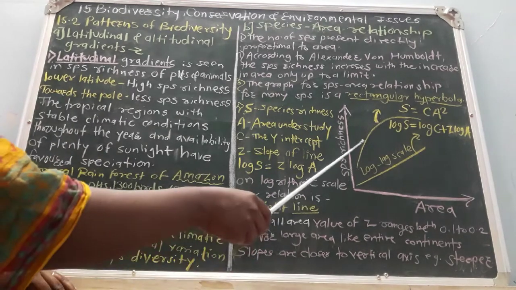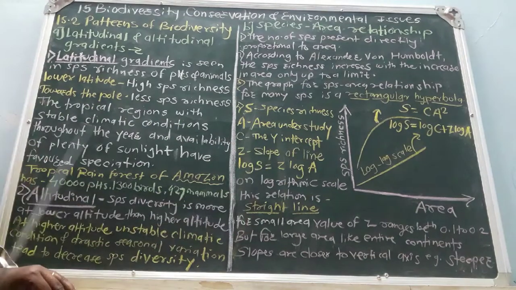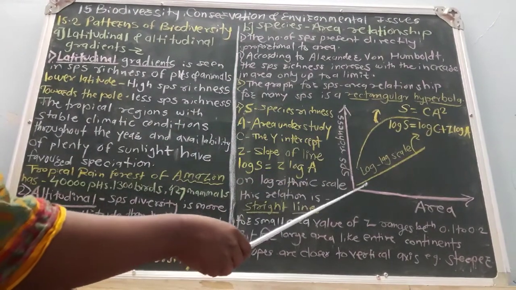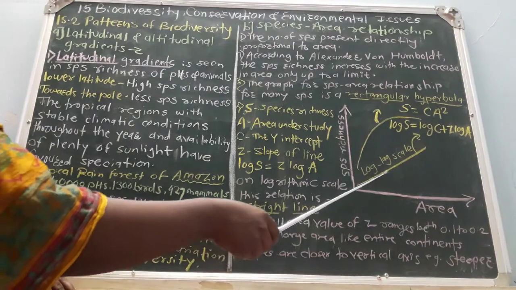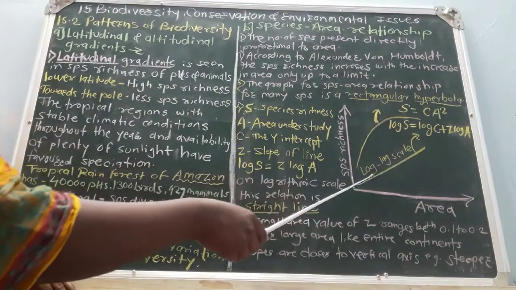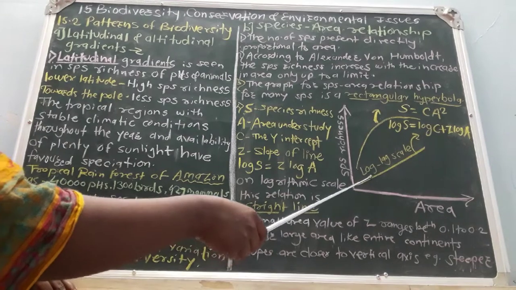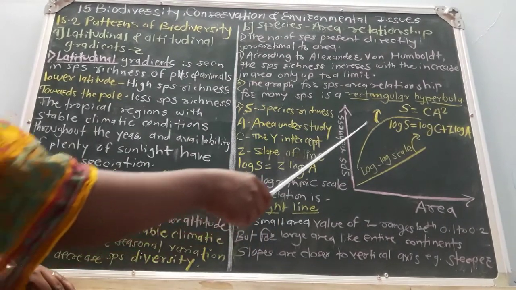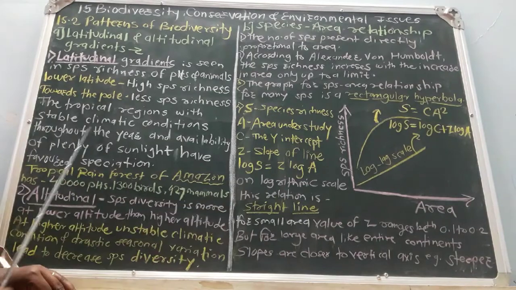C is the y-intercept, meaning the straight line does not start from zero, and Z is known as the slope of the line.